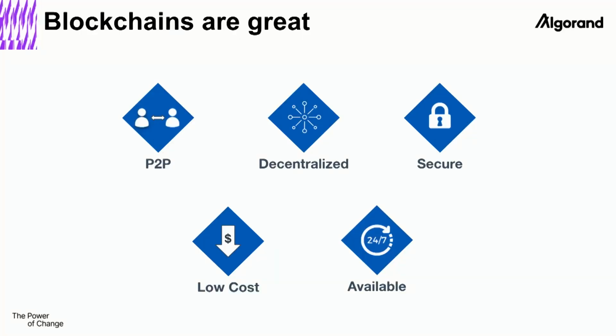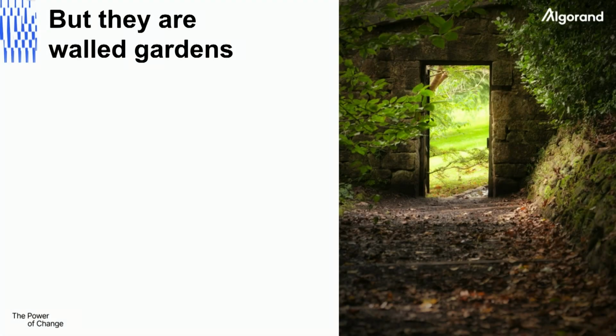So let's begin. So really, blockchains are great, right? I mean, this is really what we're all here for. P2P, decentralized, secure, low cost, always available. I mean, what can you ask for more? But the problem is that they are walled gardens. All the great benefits I mentioned are essentially constrained within the protocol itself, which is great, but not so.